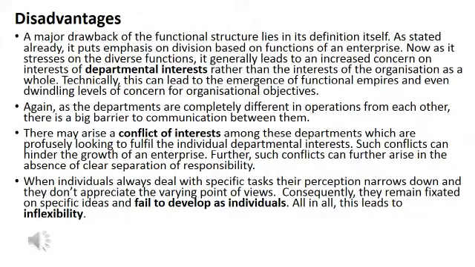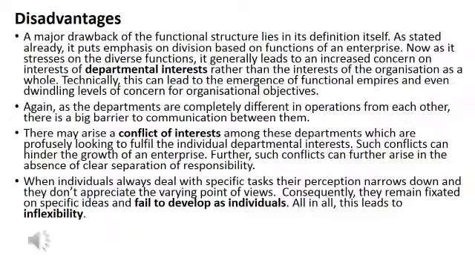There are a few disadvantages also. Number one is, when we talk about grouping of activities according to functions, we have divided the activities according to different functions like marketing, finance, sales, purchase. So we have departments, and because we have departments, all the departmental heads will just think about their departmental interest.